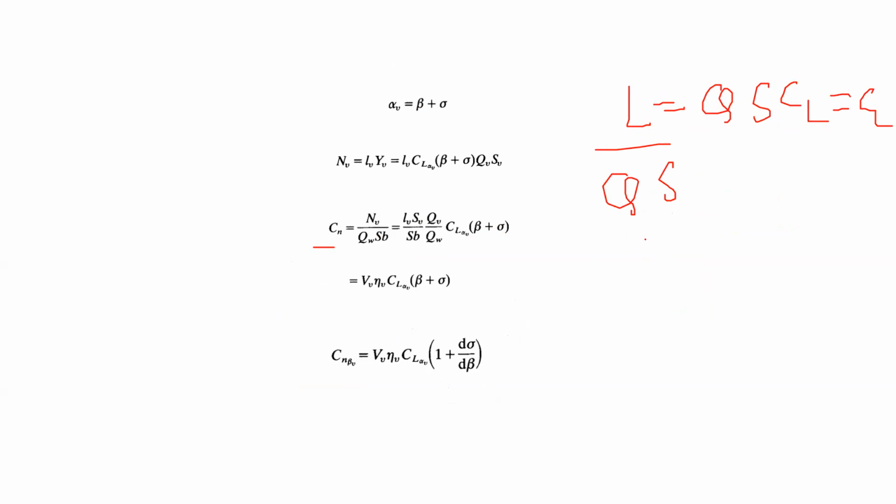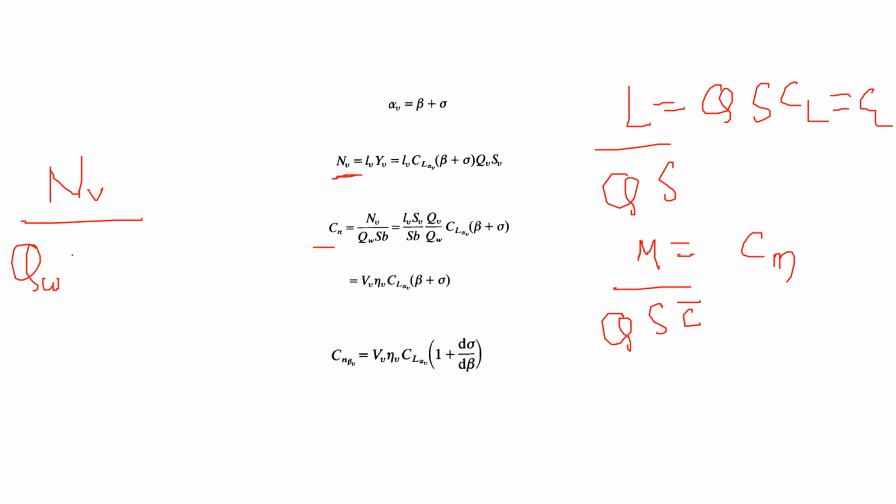Similarly, in the longitudinal stability case, you defined M as some number, and then you divide it by Q, wing area, and C bar, and that's what you called C small m, pitching moment coefficient. Similarly, we have defined N here because of those aerodynamic elements. There is an N_V. Now we're going to divide it by the dynamic pressure, area of the wing, but this time the wingspan. That time we had C bar, this time we have B. So it's a convention, all right?